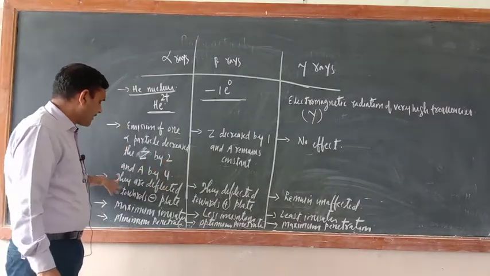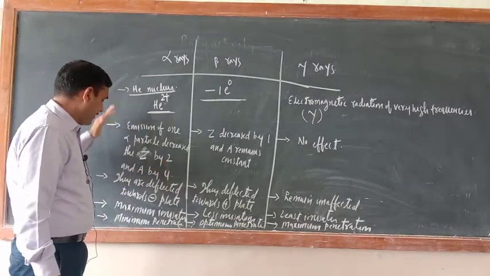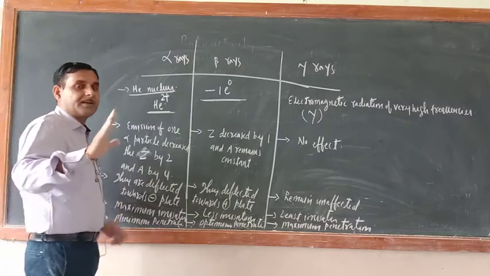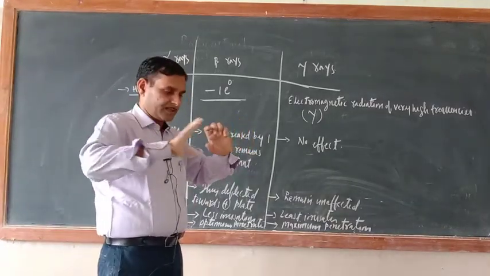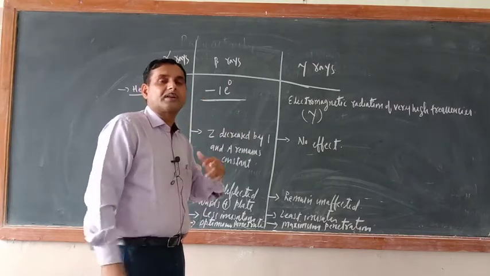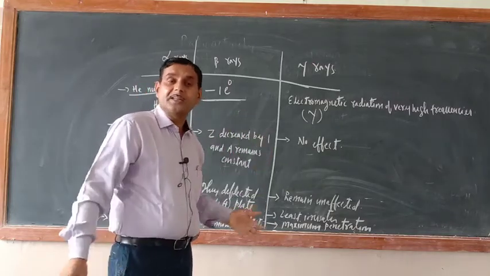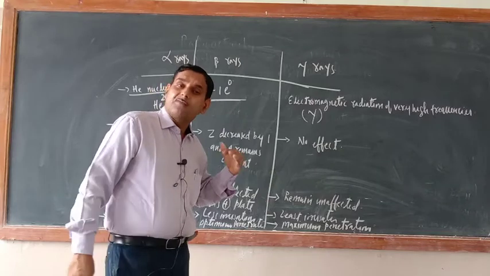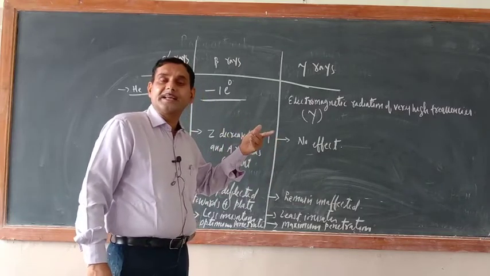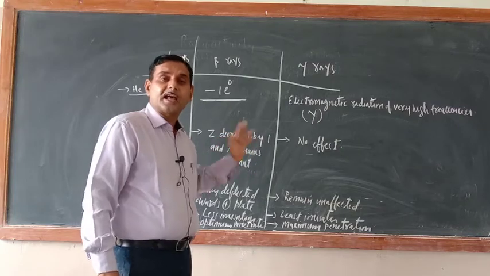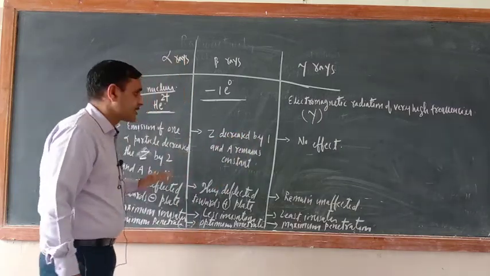Now what are the other qualities of this one? If you put electrodes or electric plates on their path, alpha rays will be deflected toward the negatively charged plate. What does it indicate? It indicates that alpha rays are positively charged.